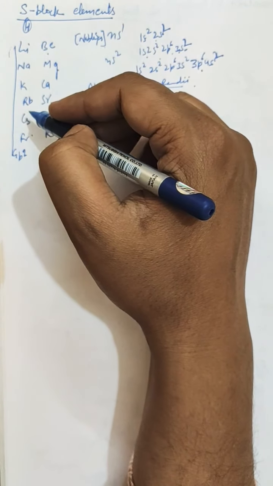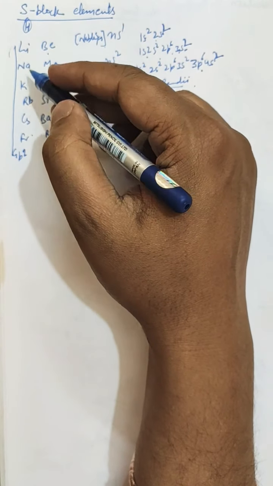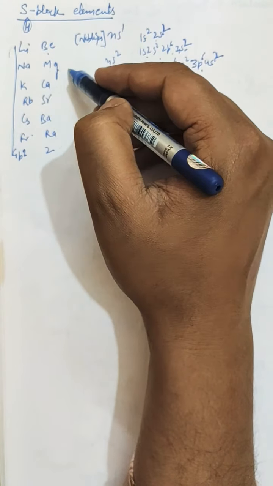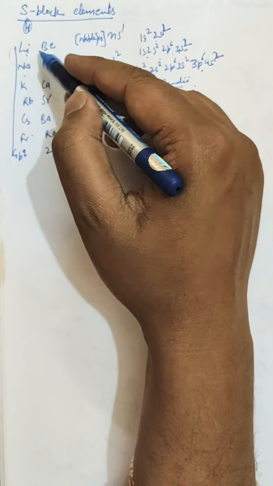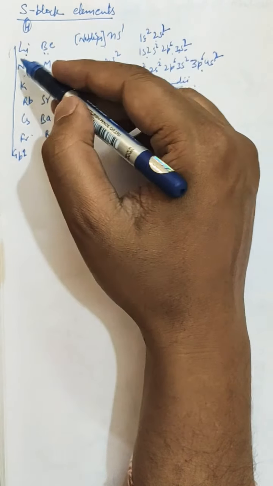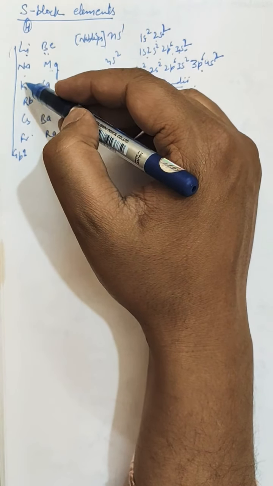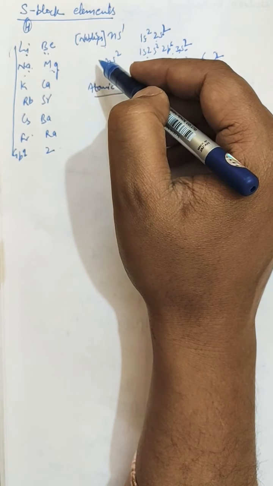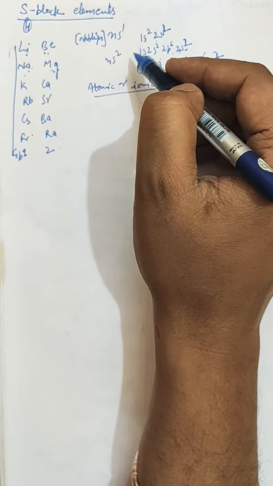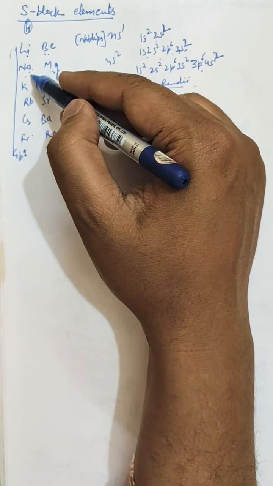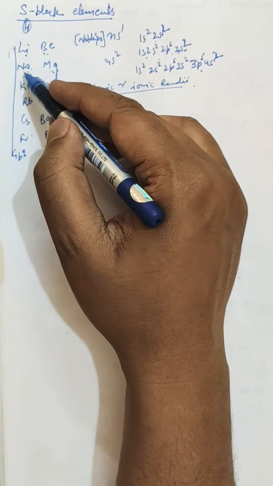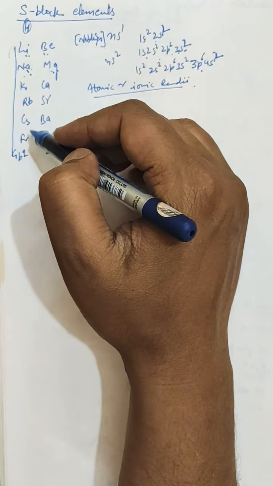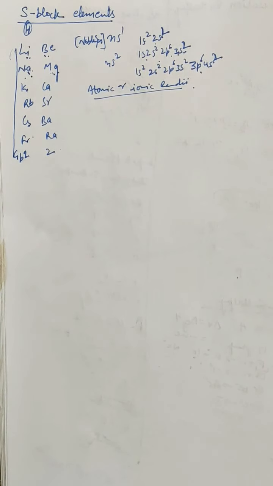I have told you earlier, when we were studying periodic properties, why atomic radii increase down the group. In their respective periods, like lithium, beryllium, boron, carbon, nitrogen, oxygen, fluorine, lithium has the largest atomic radii. Similarly, in the period of sodium, magnesium, aluminium, phosphorus, sulfur, chlorine, sodium has the largest atomic radii. So in their respective periods each alkali metal has the largest atomic radii, while moving down the group the atomic radii increase.